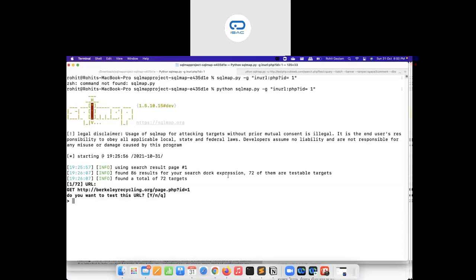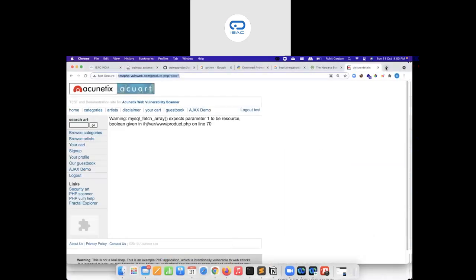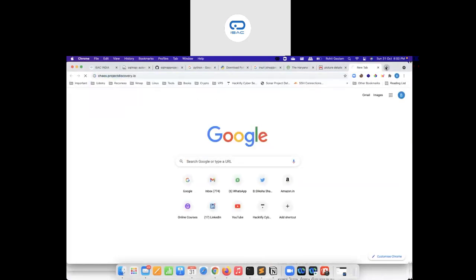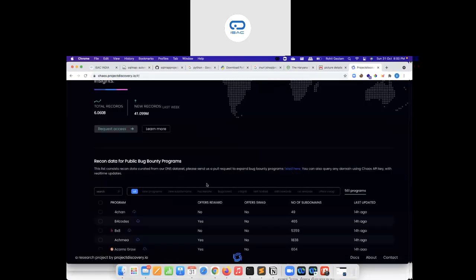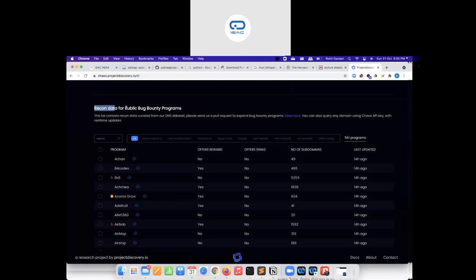And if you may ask how can we identify bug bounty programs, that is very simple. Just go to chaos.projectdiscovery.io. Once you go over here and scroll down, you can see recon data for public bug bounty programs, and here you can see there is a list of in total 561 bug bounty programs which you can test.